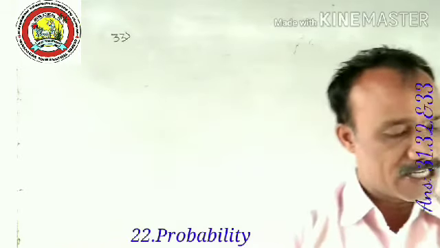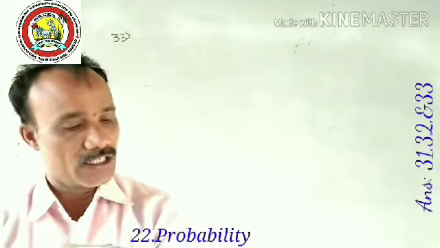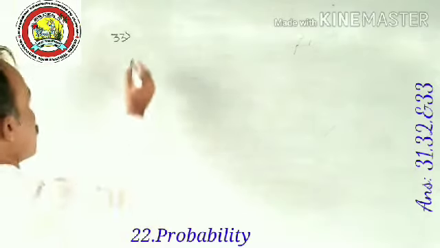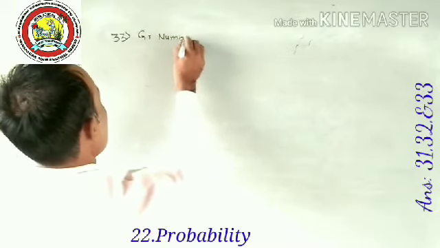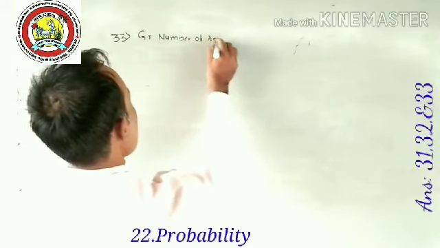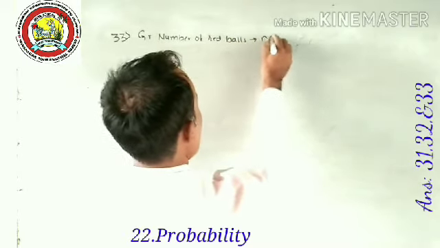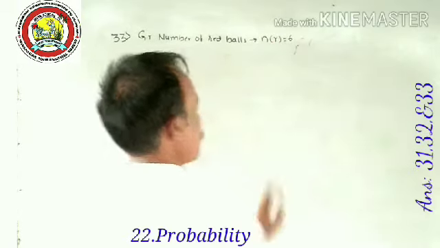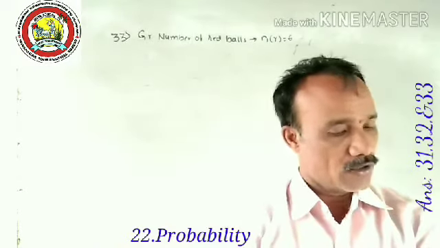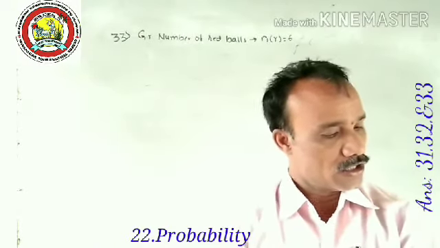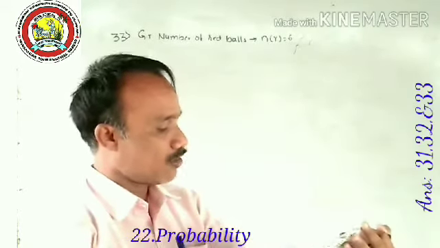A bag contains 6 red balls and some blue balls. We don't know, including blue and red. Given that the number of red balls, which is denoted by n of R, is equal to 6. And blue balls, we don't know. If the probability of drawing a blue ball is twice that of a red ball, find the number of balls in the bag.